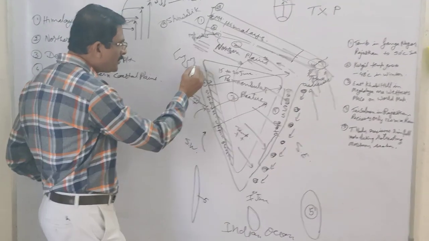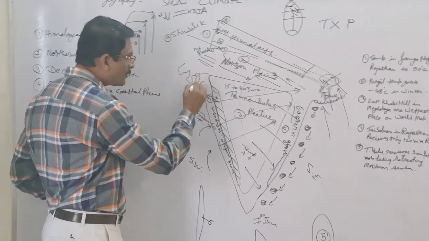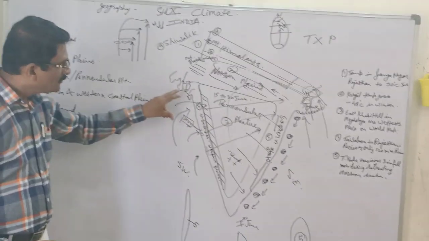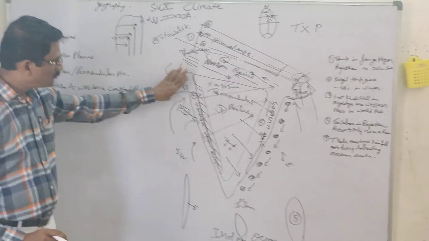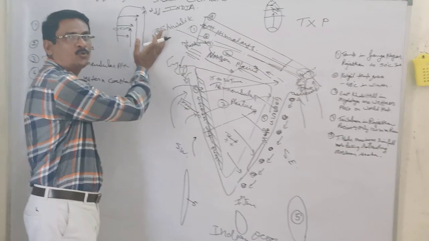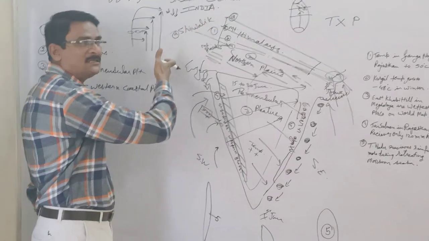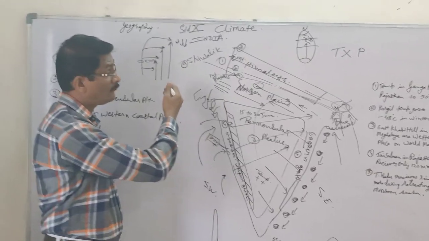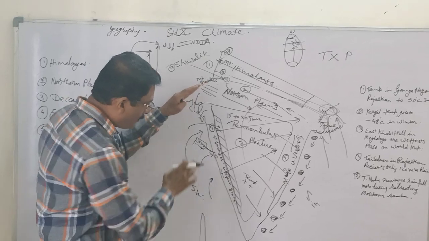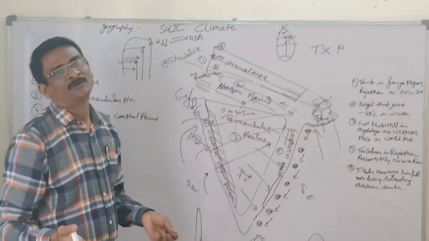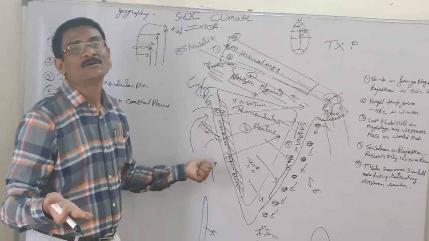Because here only Tapi and Narmada, apart from Luni, these three are the rivers on the Gujarat border. After that, in Pakistan, through Pakistan, that is the Punjab plains, comes the Indus river, one of the major rivers, and because of that, this area receives more salt during the summer season.